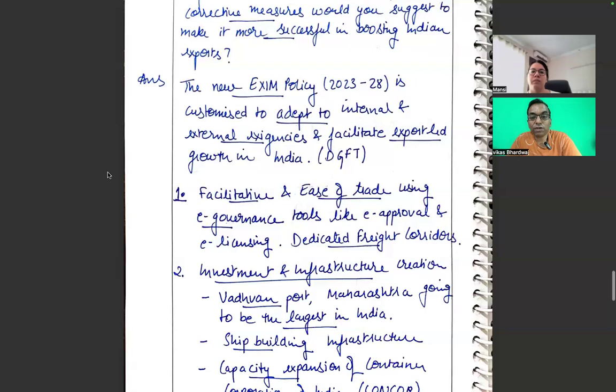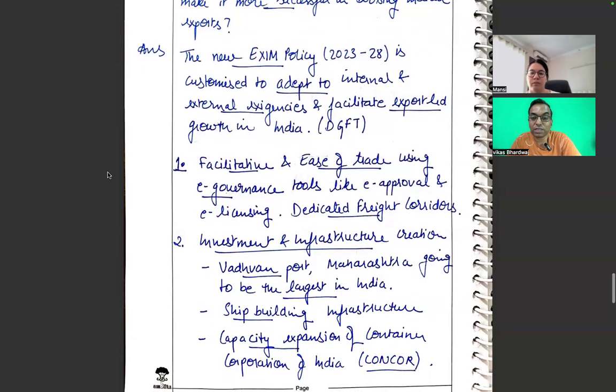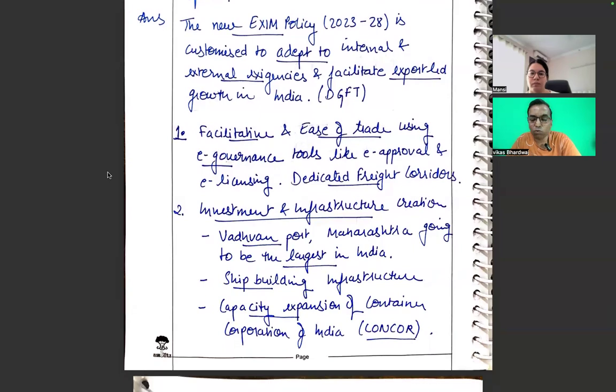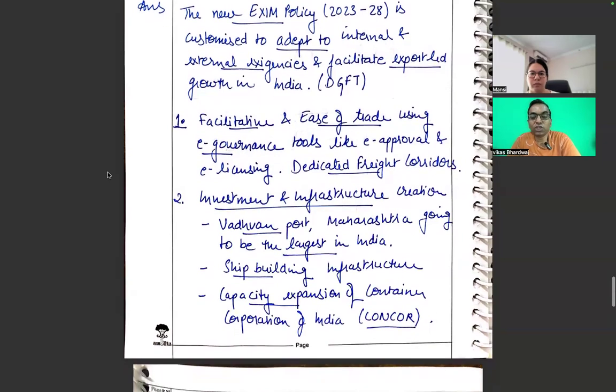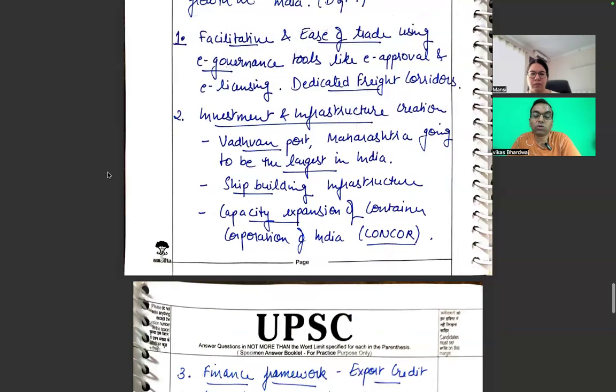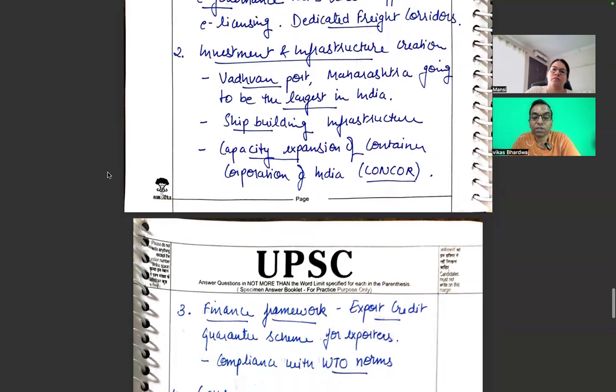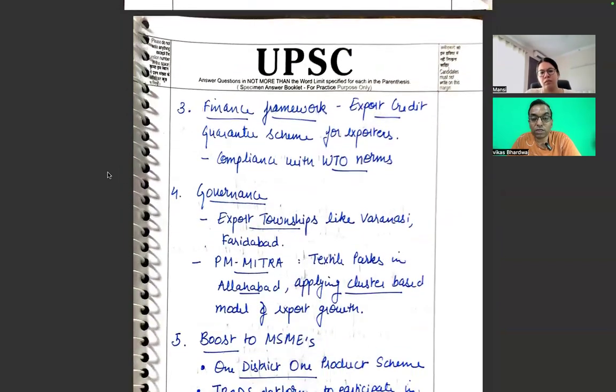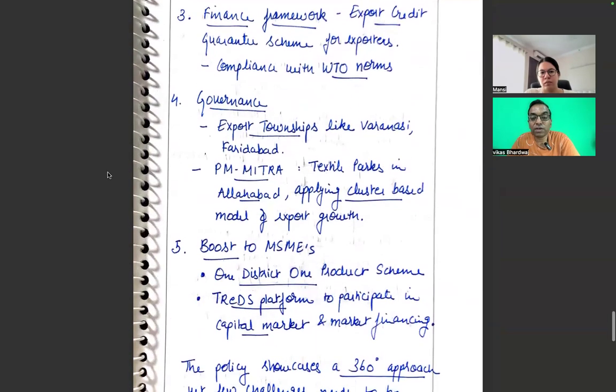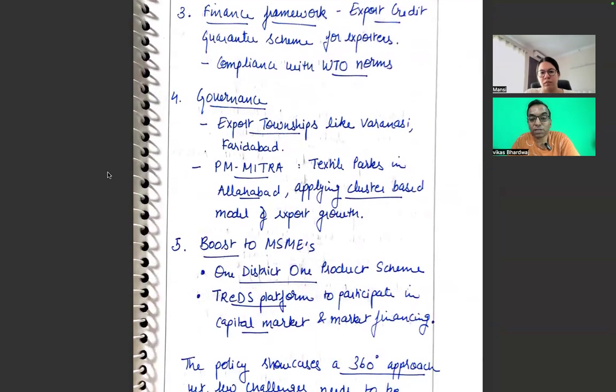Let's see. You have written that the FTP 23-28 is a customized step to adapt to internal and external agencies and facilitate export-led growth in India, DGFT. Very true. Facilitation and ease of trade using e-governance tools like e-approval, e-licensing, dedicated freight corridors. Investment in infrastructure creation, Vadhavan Port, Maharashtra going to be the largest in India, shipbuilding infrastructure, capacity expansion of Container Corporation of India. Finance framework, export credit guarantee scheme for exporters and compliance with WTO norms. Governance, export townships like Varanasi, Faridabad, PM Mitra Textile Park in Allahabad, cluster-based model.